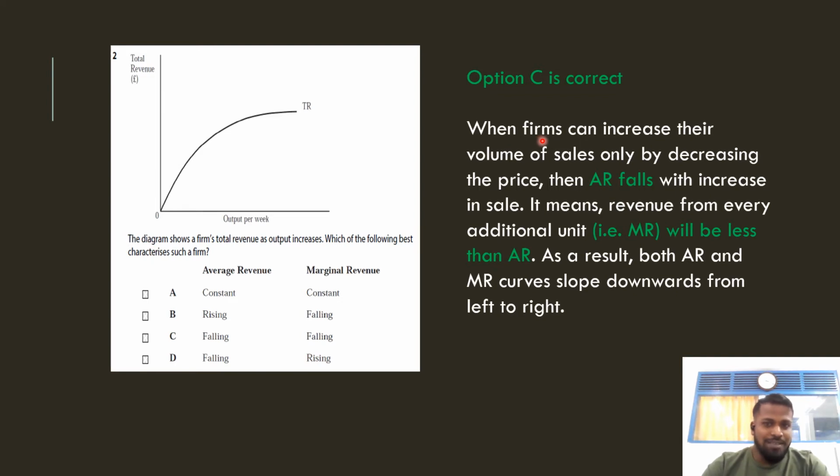For example, as I said previously, when a firm increases its volume of sales by reducing the price, what will happen? The average revenue will fall. Same, right? Whenever the price reduces, the additional revenue you are receiving from the sale of the product will also fall. So that's why the AR and MR curves are downward sloping. What about option D? Option D is also incorrect. Why? Because they are saying that the average revenue curve is falling and the marginal revenue curve is rising. That is wrong. When AR falls, MR will also fall. That's all. So we will go for the next question, the third question.